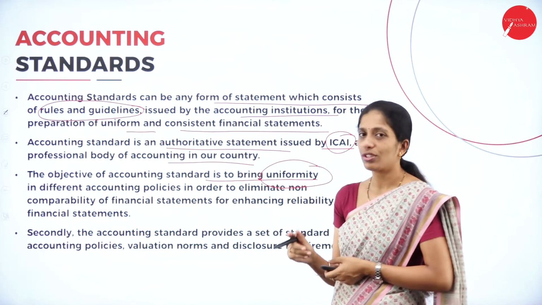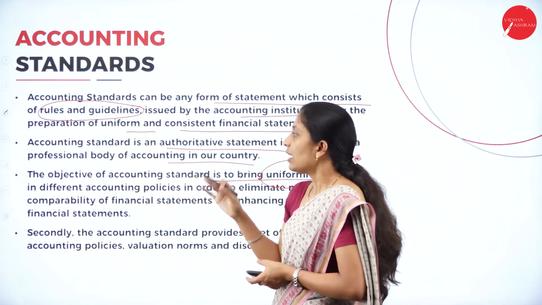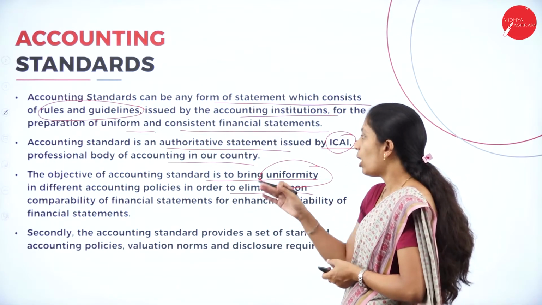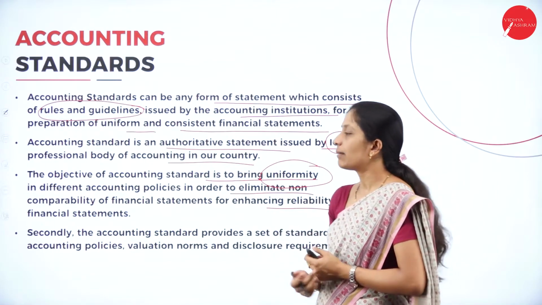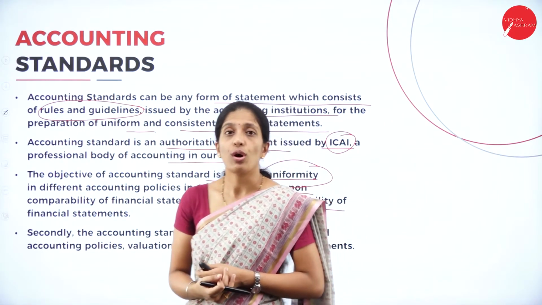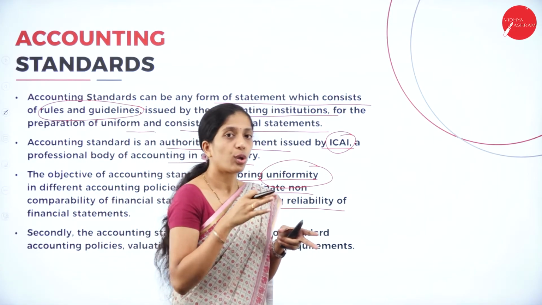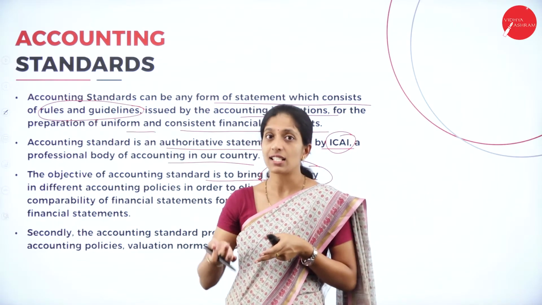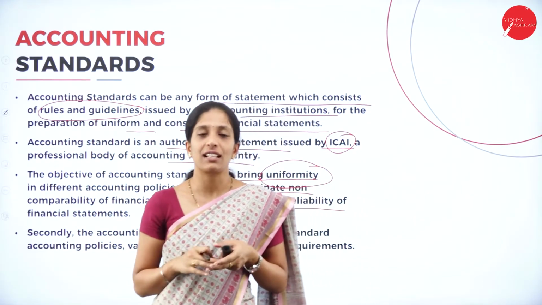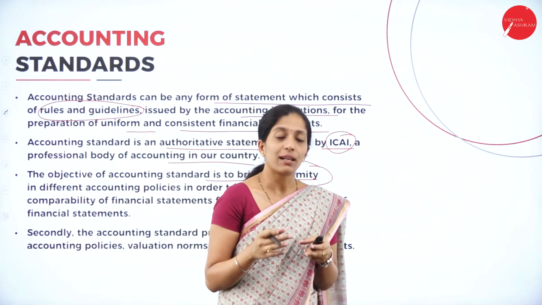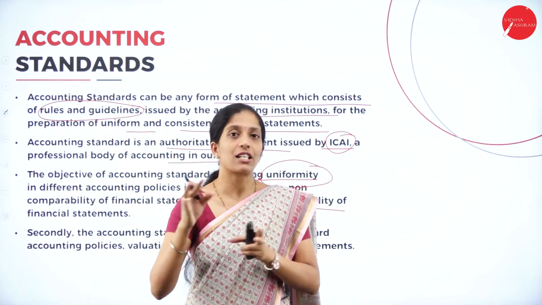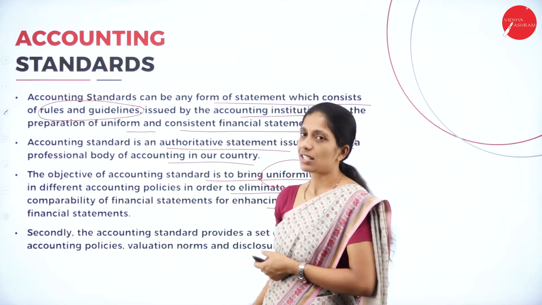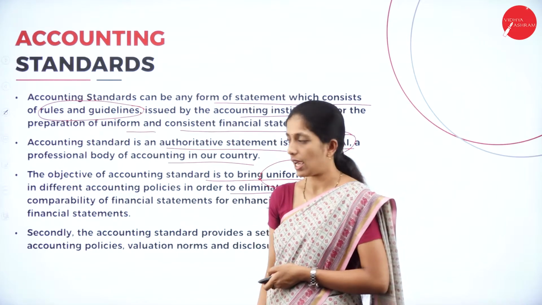The objective of accounting standards is to bring uniformity. As I have already told you, the main intention is to bring uniformity in different accounting policies in order to eliminate non-comparability of financial statements and enhance their reliability. If each and every organization follows similar accounting policies, procedures and standards, what happens? There will be uniformity in the financial statements, so easy comparison from one organization to another and from one year to another is possible. So this accounting standard has been issued by ICAI.